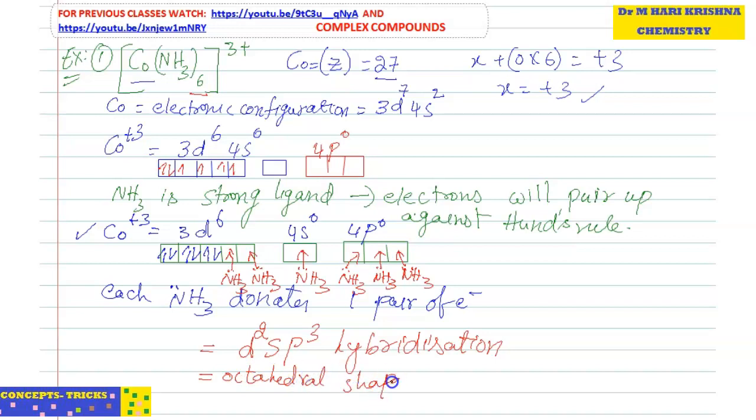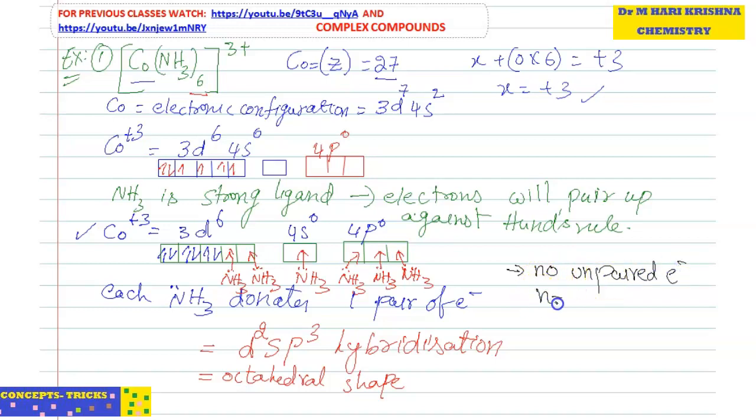So based on the table, in this case, are any unpaired electrons there? There are no unpaired electrons.